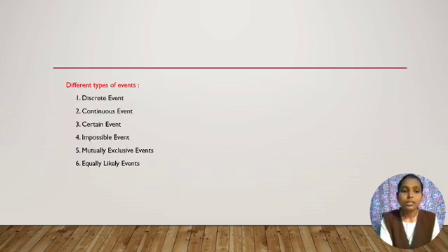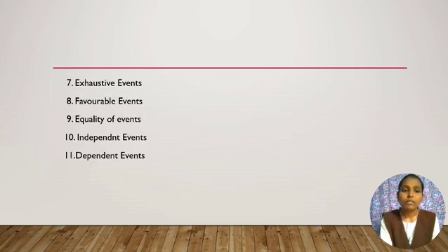Now we can discuss the different types of events. First one, discrete event. Second one, continuous event. Third one, certain event. Fourth one, impossible event. Fifth one, mutually exclusive event. Sixth one, equally likely events. Seventh one, exhaustive events. Eighth one, favorable events. Ninth one, equality of events. Tenth one, independent events. Eleventh one, dependent events.